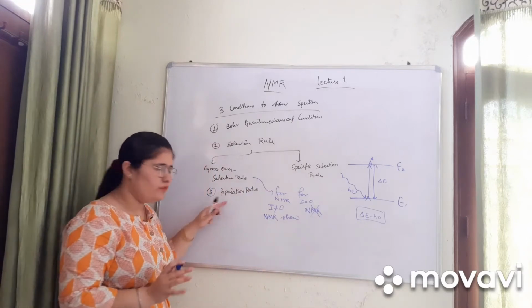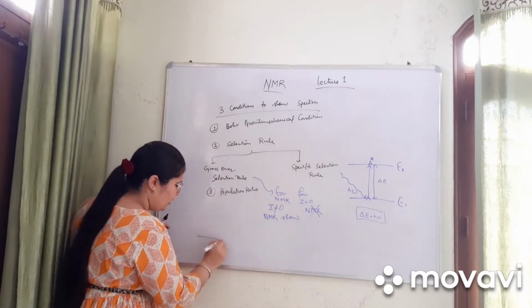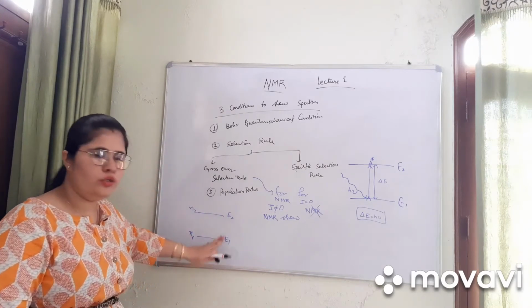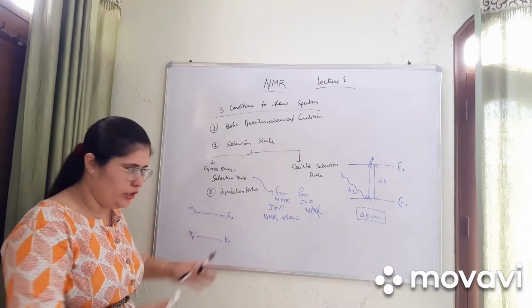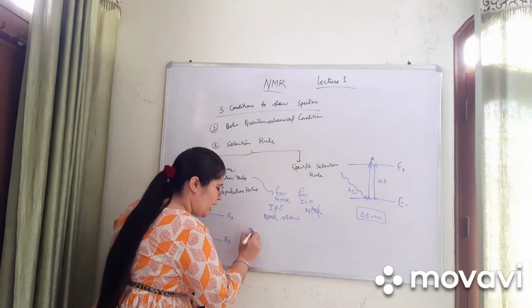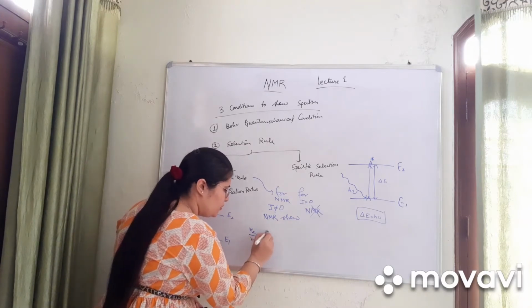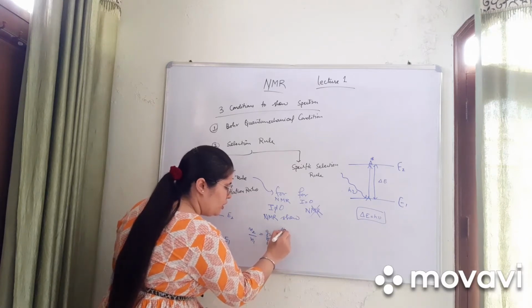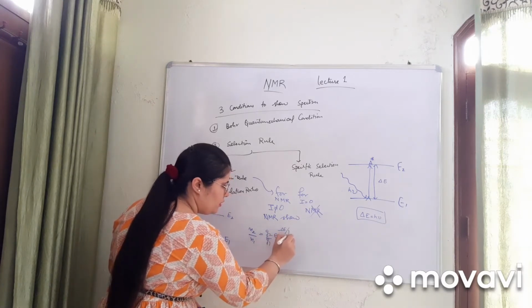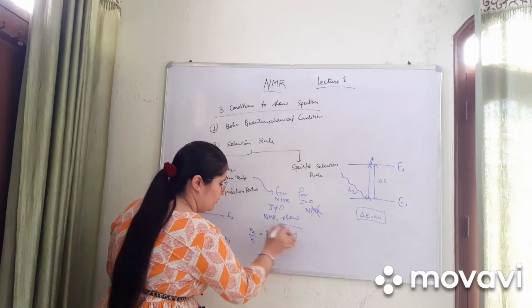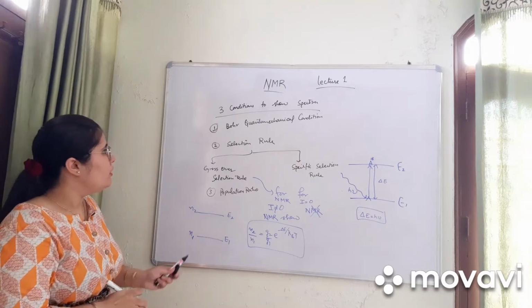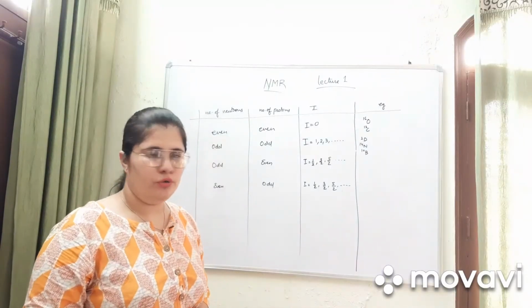Population rule: what we have discussed about the population rule is the ratio of the population at E2 to the population at E1. The formula is N2 upon N1 is equal to G2 upon G1 times e to the power minus delta E upon kBT. This was the formula. It is different for each and every nucleus.